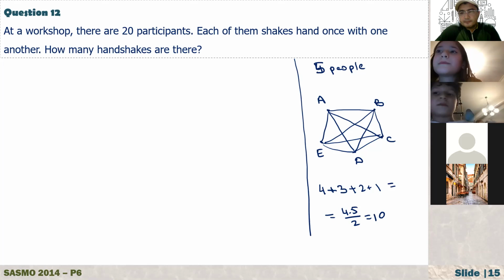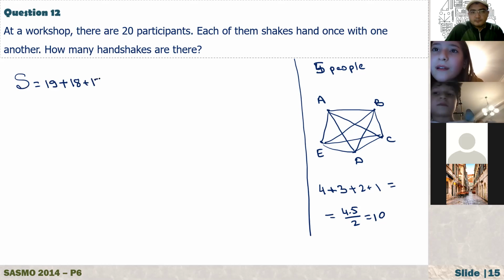If there are 20 participants, so 19 plus 18 plus 17 plus 16 and until there's 1. Okay. Now, Nazla, do you remember how you find this sum? It is just simply the sum of the first 19 natural numbers, right?